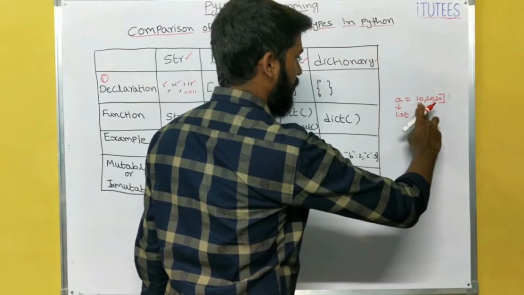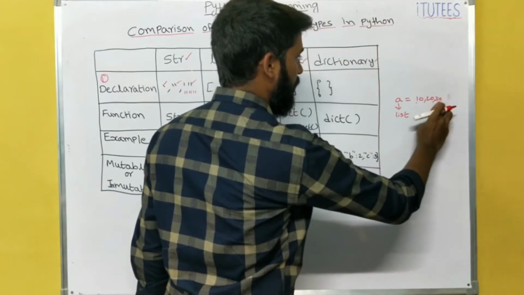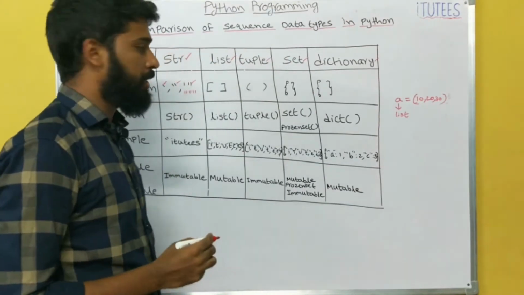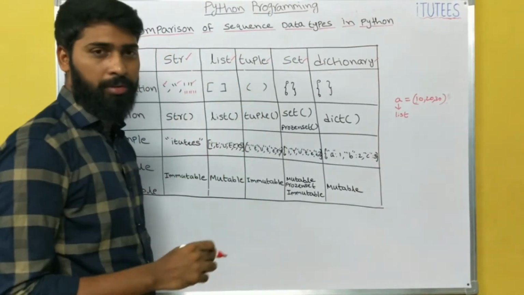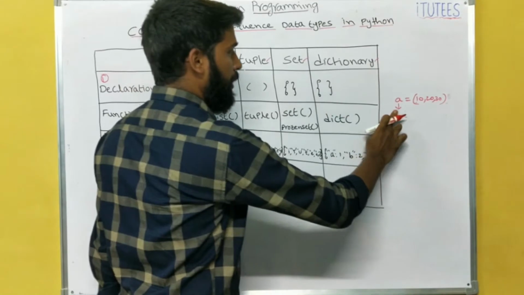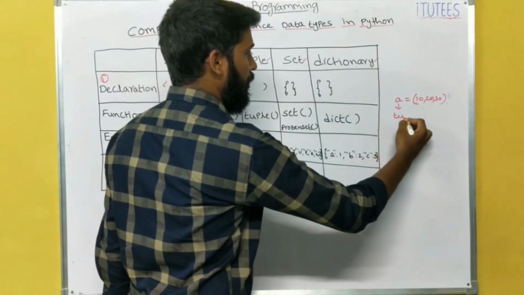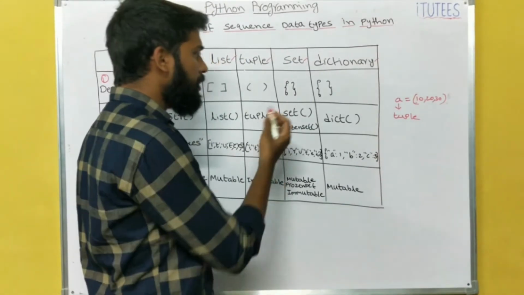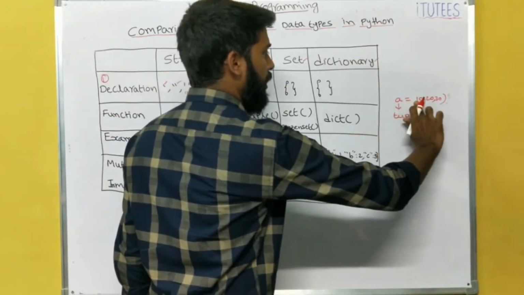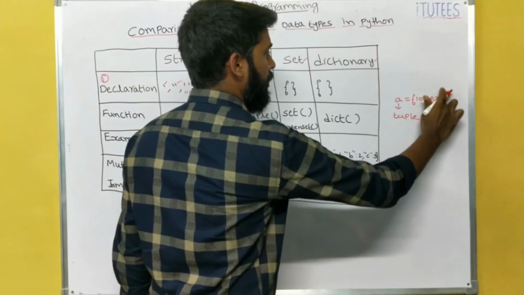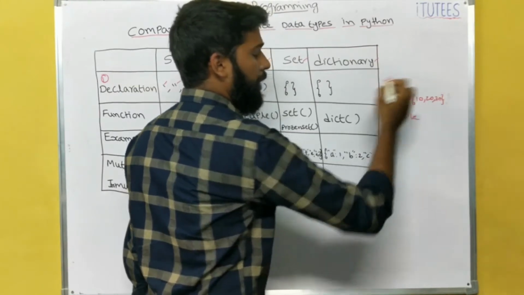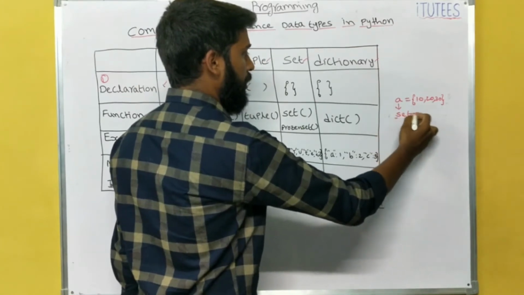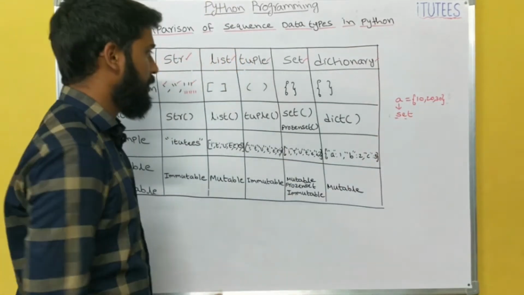If I change these square brackets to small brackets, then A becomes a tuple. Again, the same way, if I replace them with flower brackets, then it becomes a set.